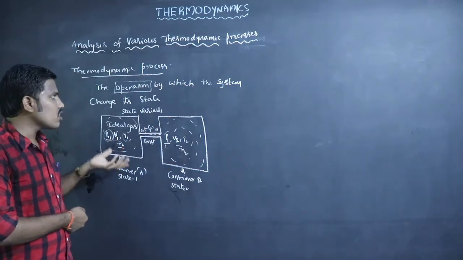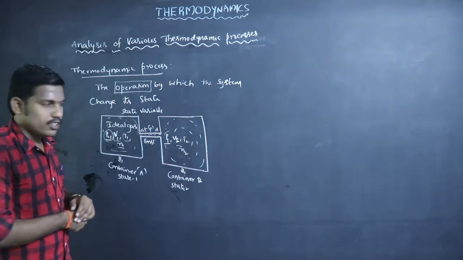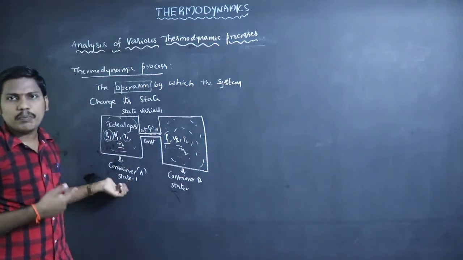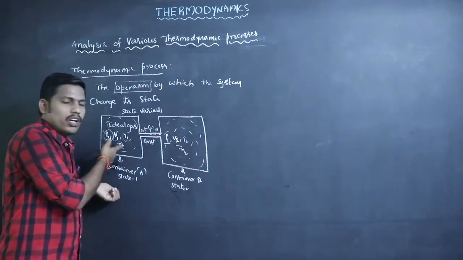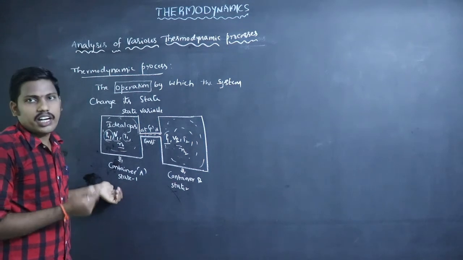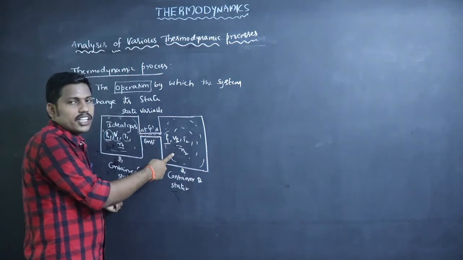This total process is called a thermodynamic process. A thermodynamic process means an operation, which may be at constant pressure, constant volume or constant temperature, by which one state of the system changes to another state.